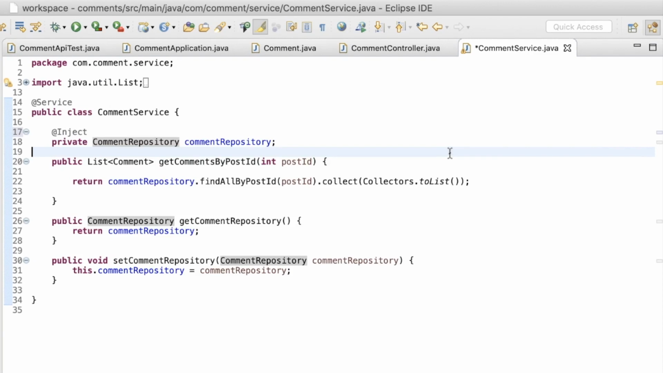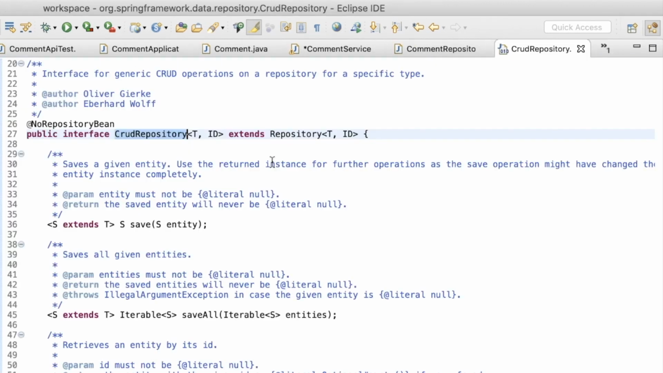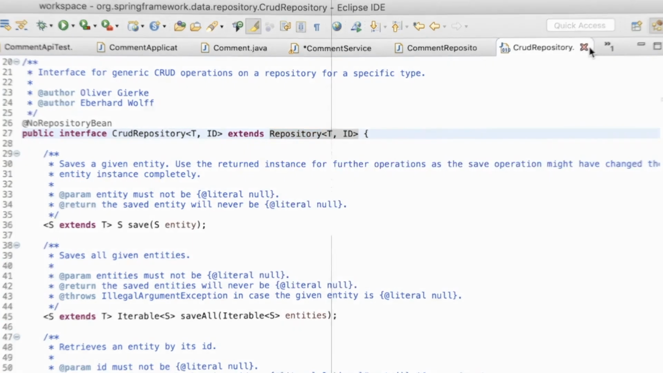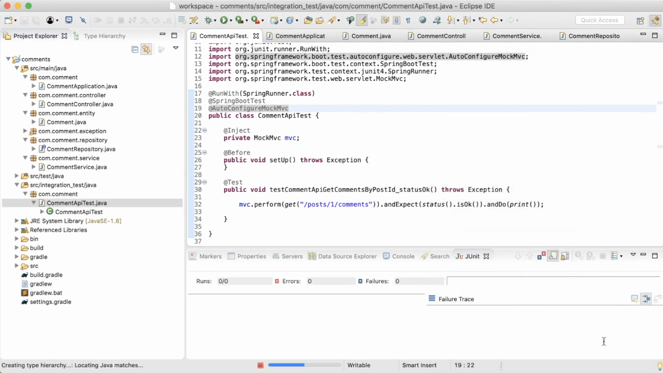So I don't have to do anything to the comment repository interface since it extends from CrudRepository, which in turn extends from Repository interface. It is already eligible for auto detection and dependency injection. Okay, now that I have wired everything up, I will run the integration test once more.